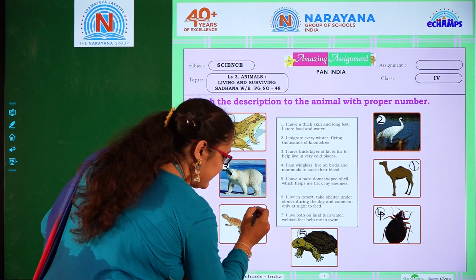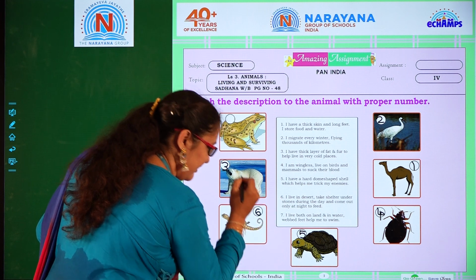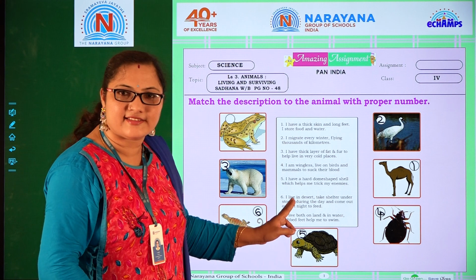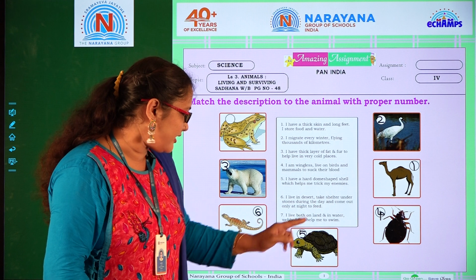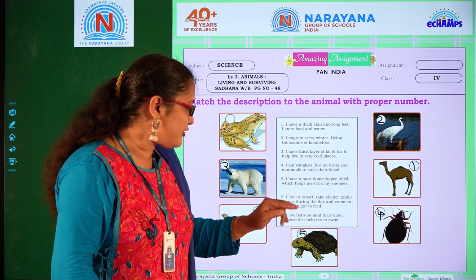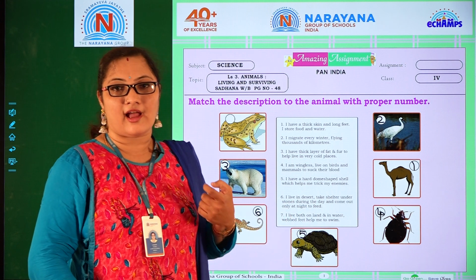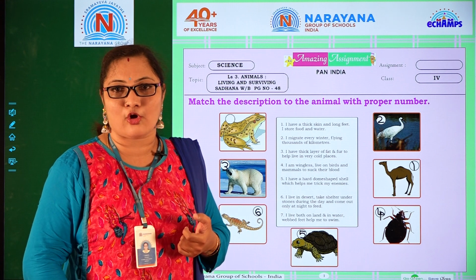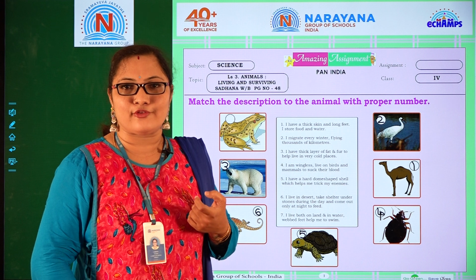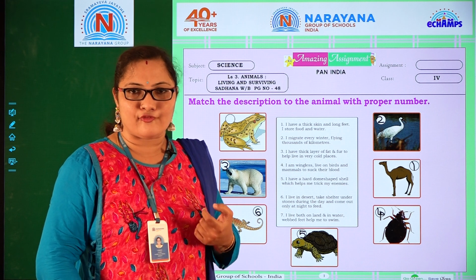And which option is that? Sixth. Yes, and we have the last one, the seventh one: I live both on land and in water, webbed feet help me to swim. So which animals live on both water and land? What are those animals called? They are called amphibians.